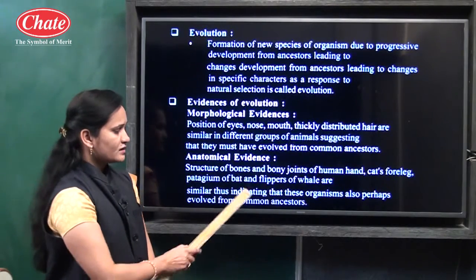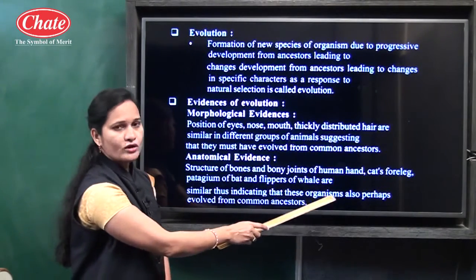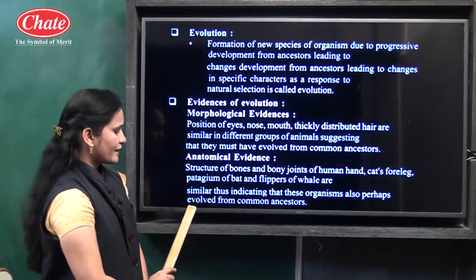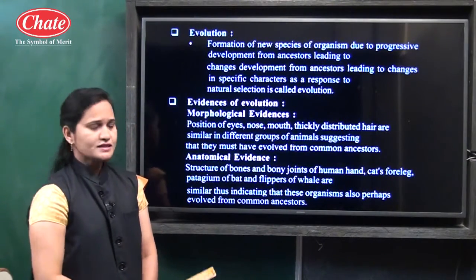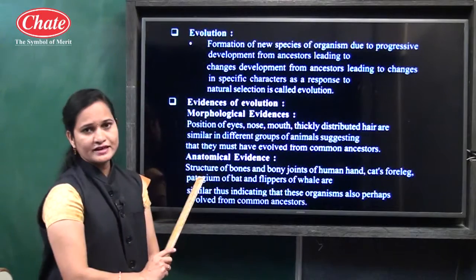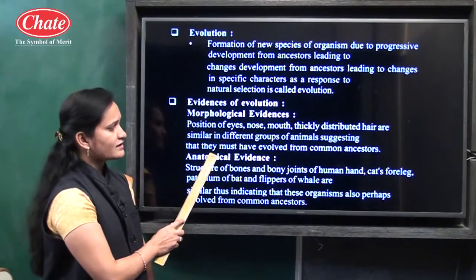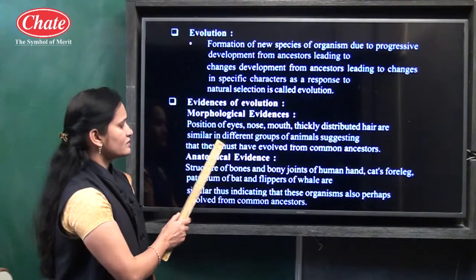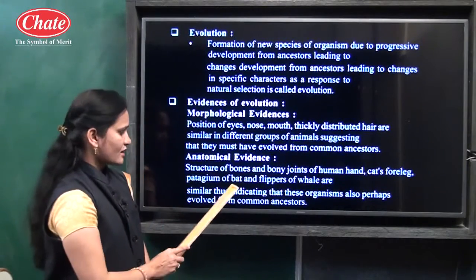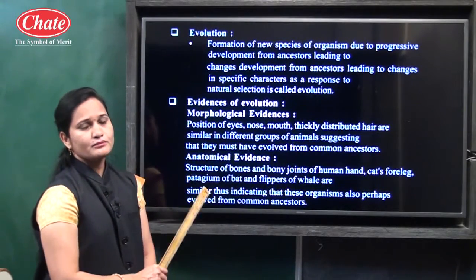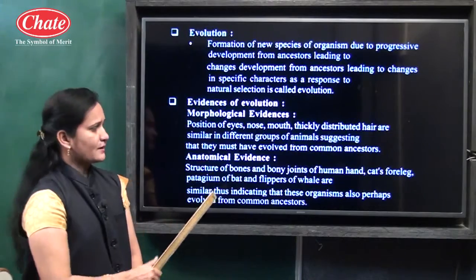This indicates that these organisms perhaps evolved from common ancestors. It means the morphological evidence also indicates that they have evolved from common ancestors, or their origin may be the same.